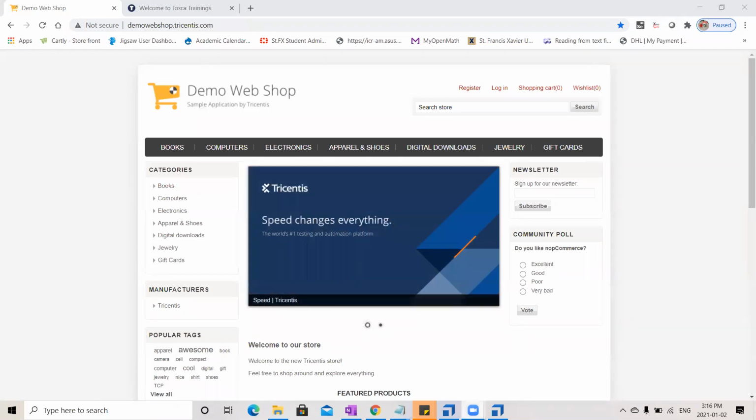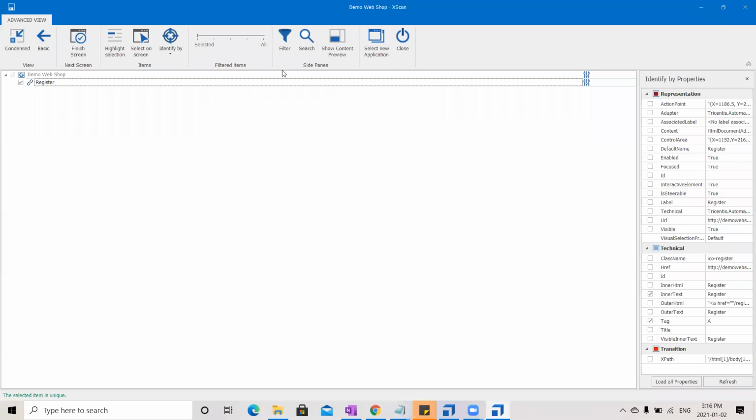Similarly, if you see here, usually Tosca will try to identify the controls uniquely. Automatically it will do that. When you say select on screen and select this particular control, see, it already selected the inner text and the tag. I need not do anything. It is already saying that this particular item is unique. Sometimes it may not be unique. Then all I need to do is select some properties here by just clicking on them so that they become unique. That's all. It can be any property. It can be visible inner text or it can be outer text, inner HTML and so on.